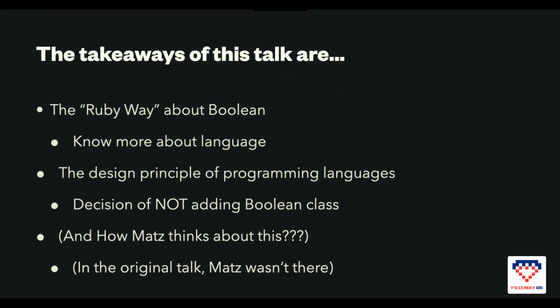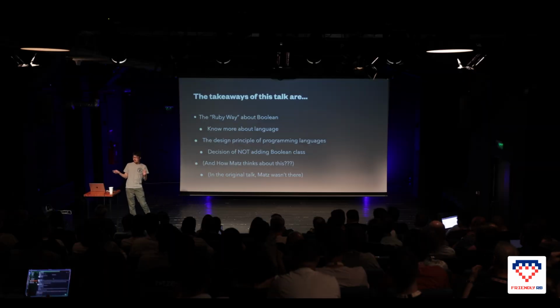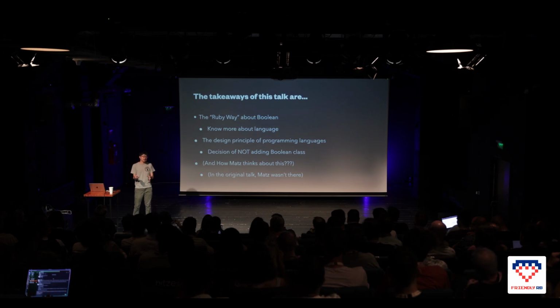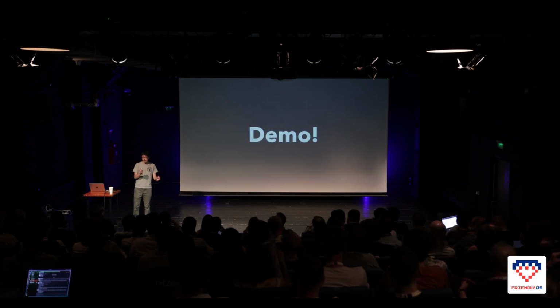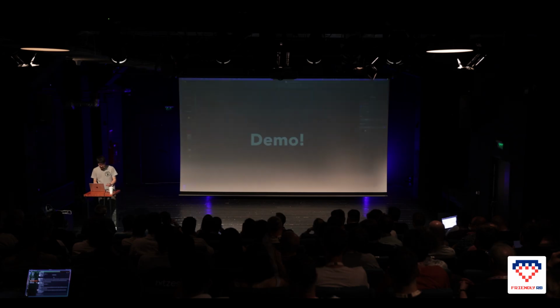So the takeaways are these: the Ruby way about Boolean. We know that in Ruby there's no Boolean class, but we don't know why. Let's dive into that topic and the design principles of programming languages. I'm introducing Matz's thoughts and opinion about the Boolean class, why he decided not to add it. In the original talk, Matz wasn't there, and here also Matz isn't here, but I will talk about it at the very end of the talk.